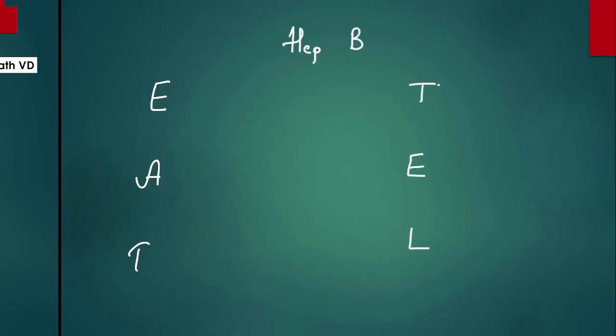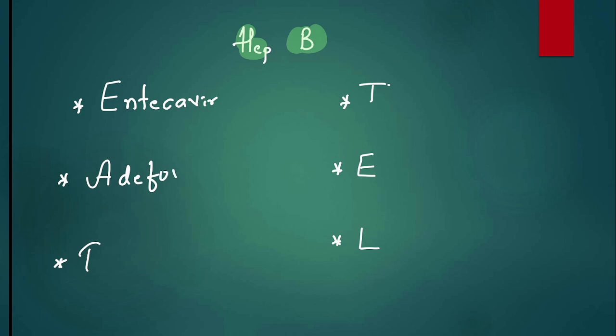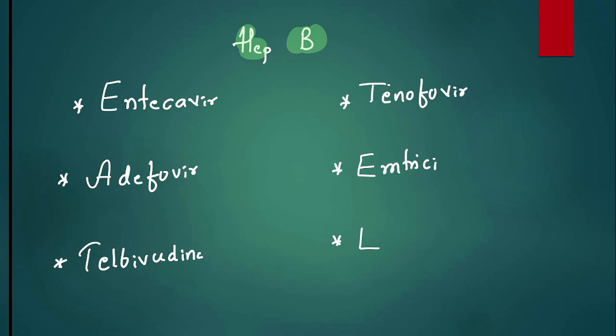Okay. Now what should I learn from this MCQ? What are the drugs for hepatitis B? Number 1, remember the mnemonic, EAT TELL drugs. Eat drugs are entecavir, then adefovir, and the tell drugs are tenofovir, emtricitabine, and lamivudine.